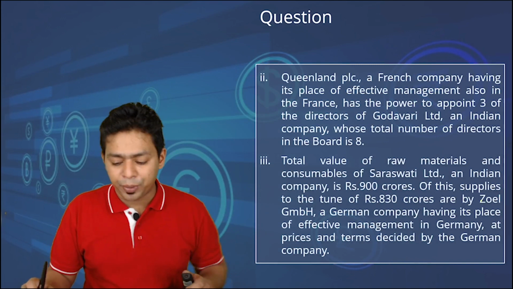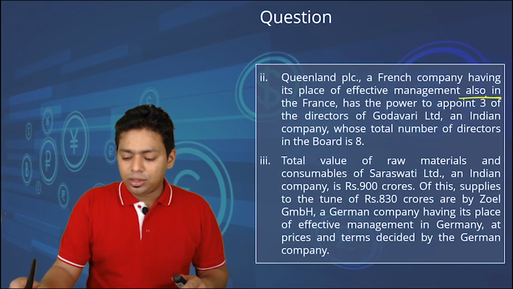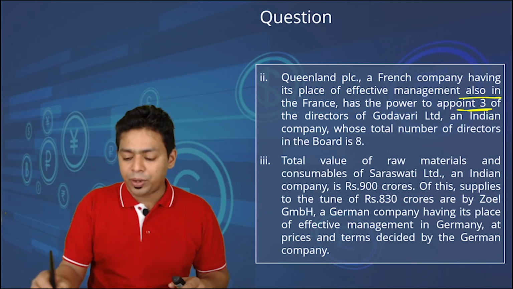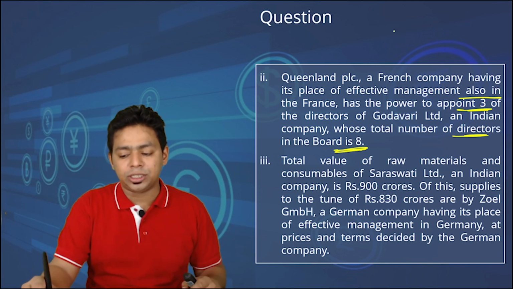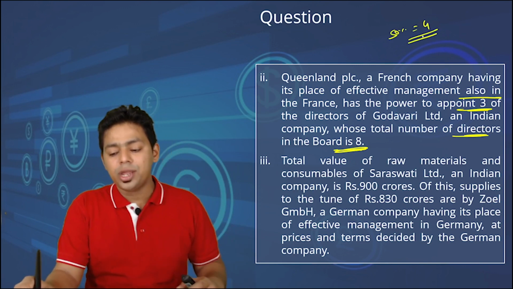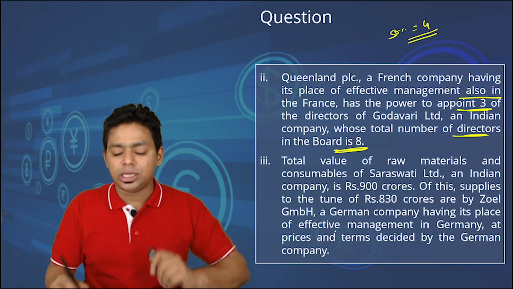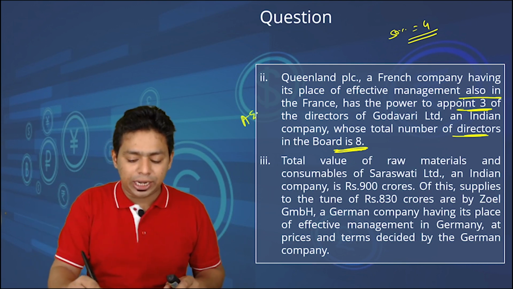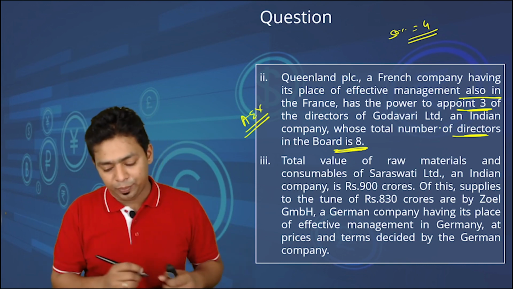Queenland PLC, a French company having its place of effective management in France, has the power to appoint 3 directors of Godavari Limited, an Indian company whose total number of directors is 8. That means 50% of the directors is equal to 4. It is having the power to appoint less than 50% of the board of directors. We cannot say Queenland and Godavari are associate enterprises, at least by using the management criteria. So they are not associate enterprises.